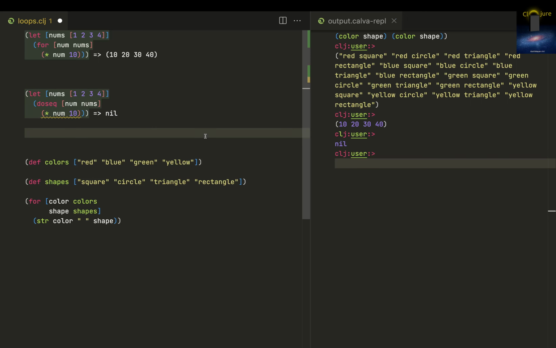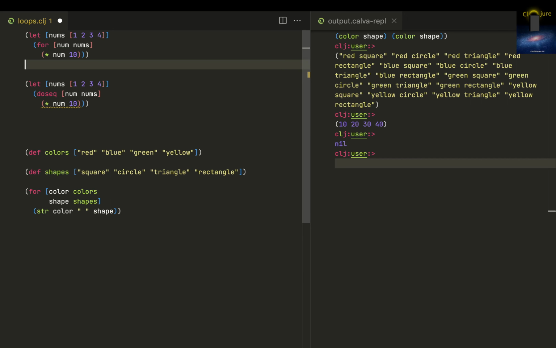So then why is doseq used? Doseq is used when you have something with side effects. You can consider this as kind of a function, but it's not a function. A function is something you call and it returns something, like 10, 20, 30, 40. But doseq returns nothing. That is, it returns nil, which is nothing.